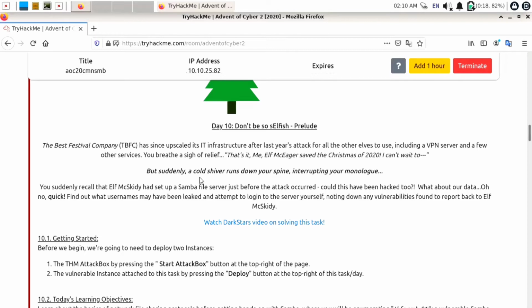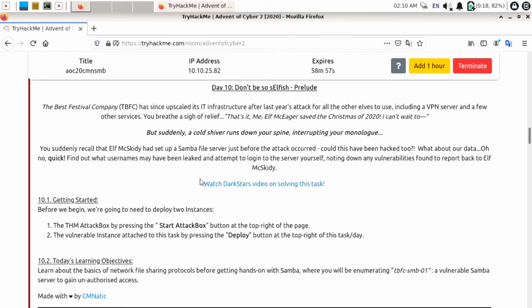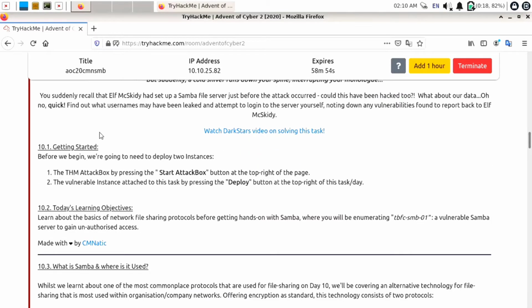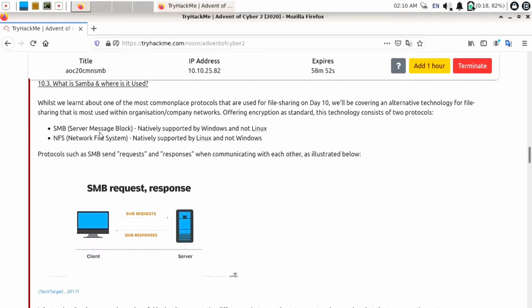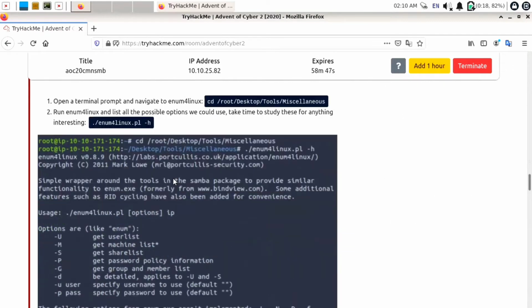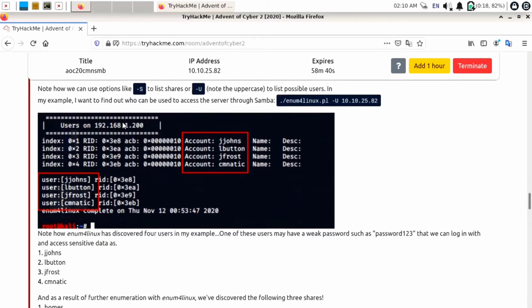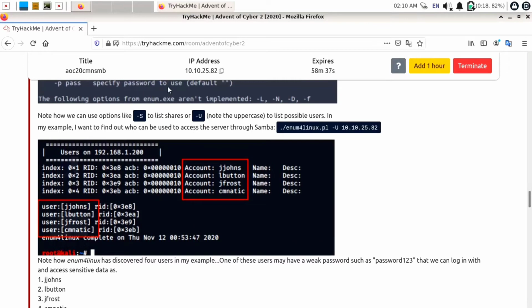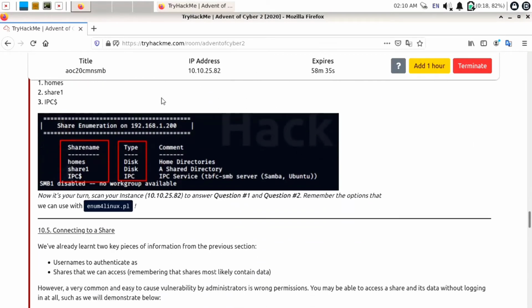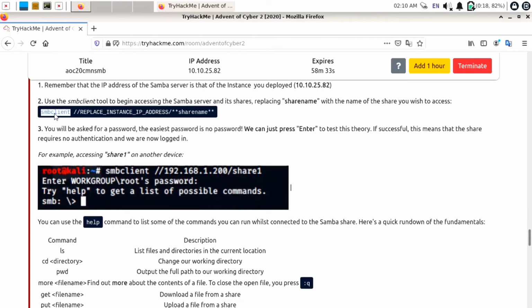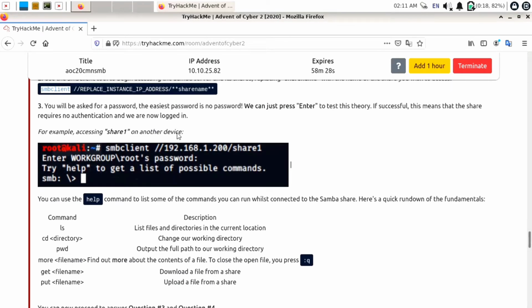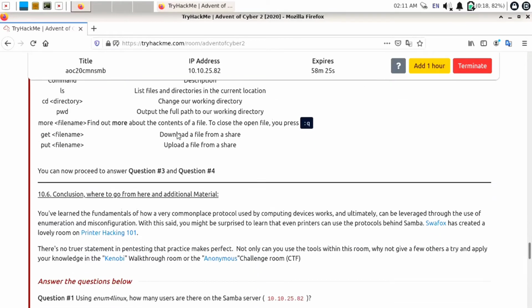Here they have given an explanation of what a Samba server is. This is just a theory part, and you can go through it to learn more. They have explained that SMB means Server Message Block and NFS means Network File System, and how you can use enum4linux to gather information about SMB users, SMB shares, and many more things. Thereafter, they have explained the smbclient tool, from which you can learn how to connect to the target machine's SMB server.